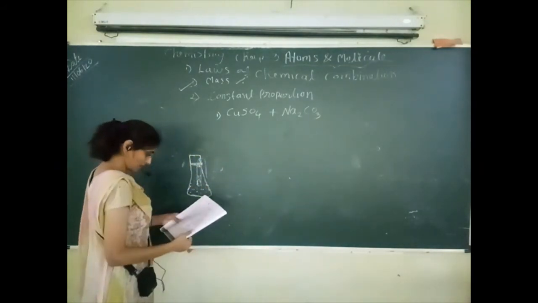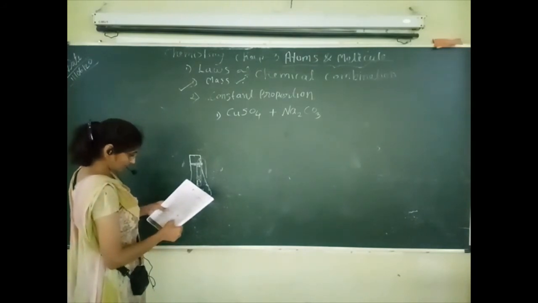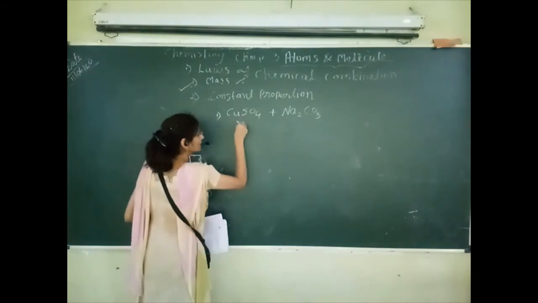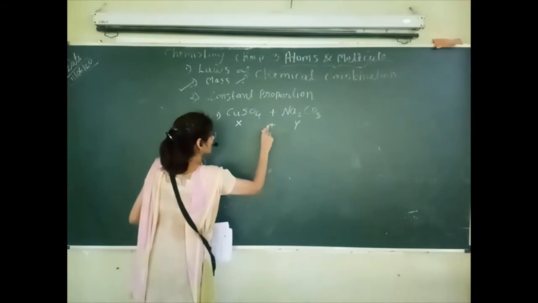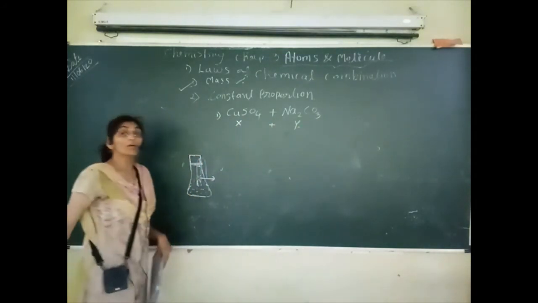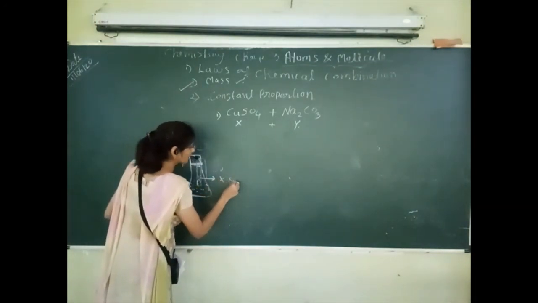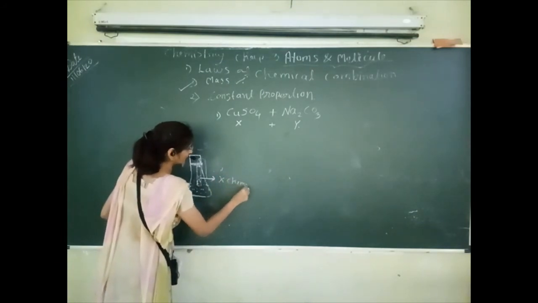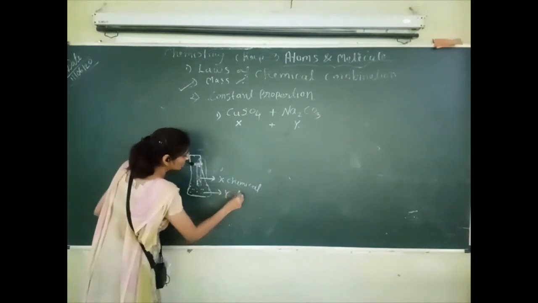So in this test tube we have considered here X and we have considered here Y. X plus Y. This reactant we have considered as X and this reactant we have considered as Y. So in the test tube we have taken X solution, X chemical, and in the conical flask we have taken here Y chemical.